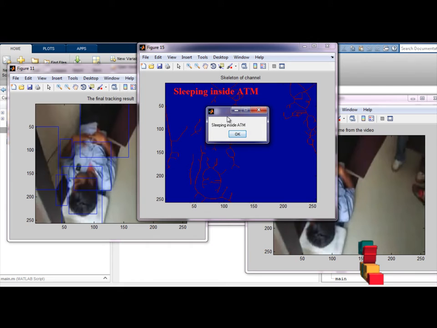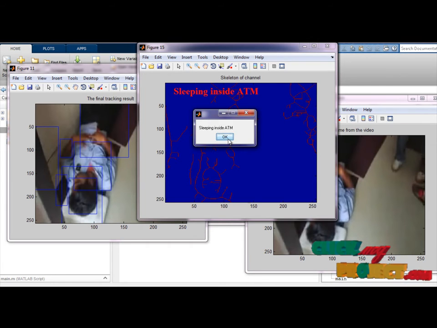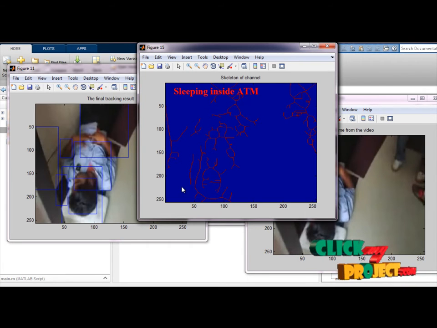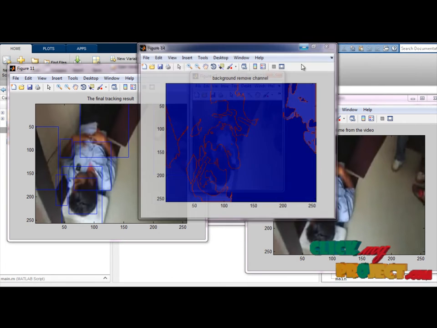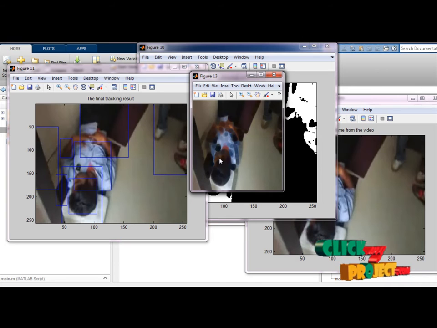This is the skeletonization structure. Correlation analysis is used with the background removed.